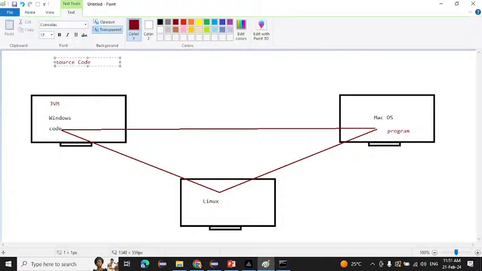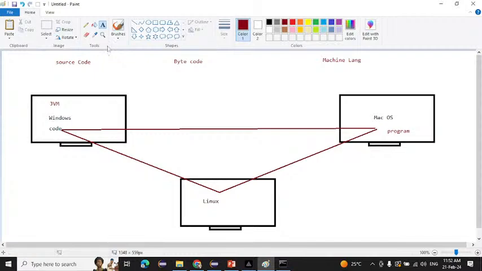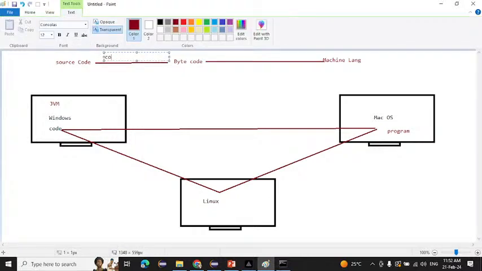That source code is converted into bytecode, and after that this bytecode is converted into machine code, or machine language. We know that, right? Source code is converted into bytecode. Who is responsible? The compiler. And after that, bytecode is converted into machine language by the interpreter.